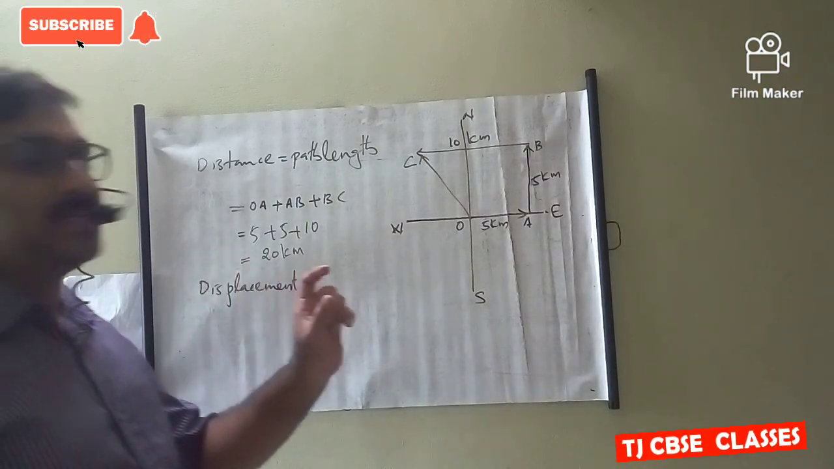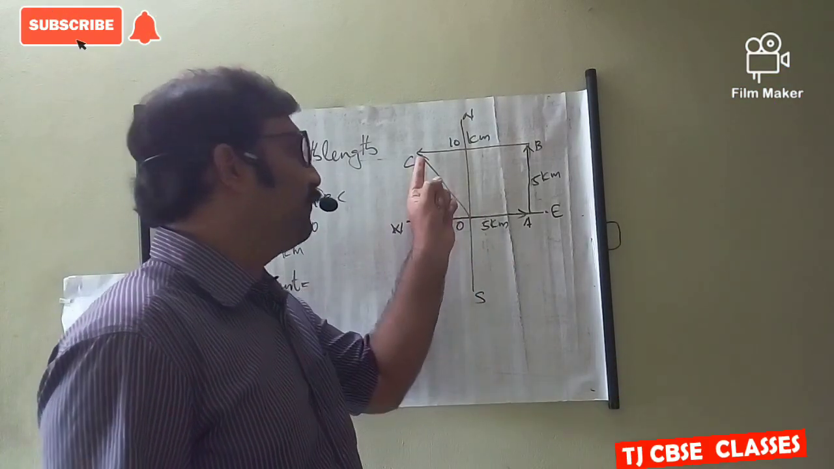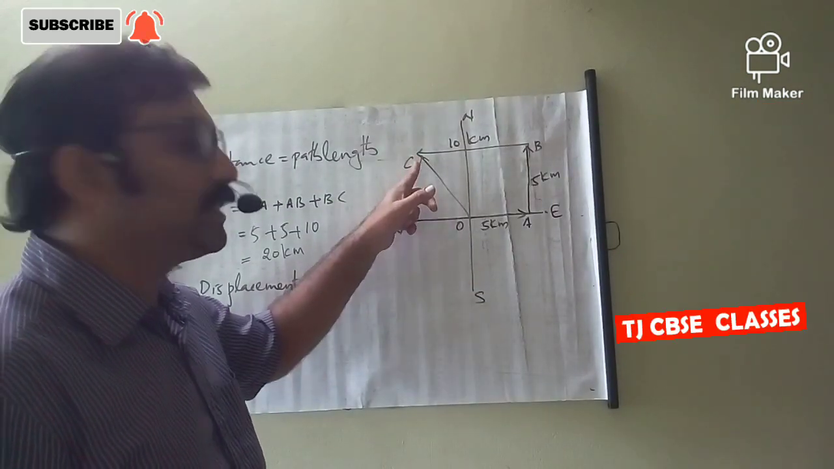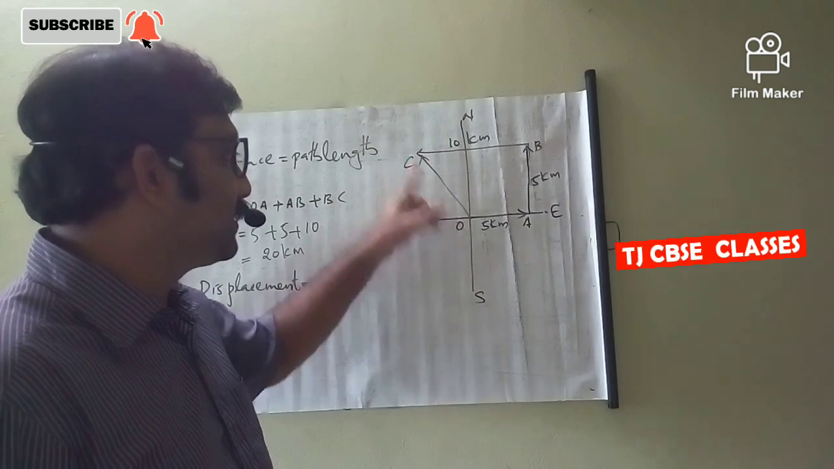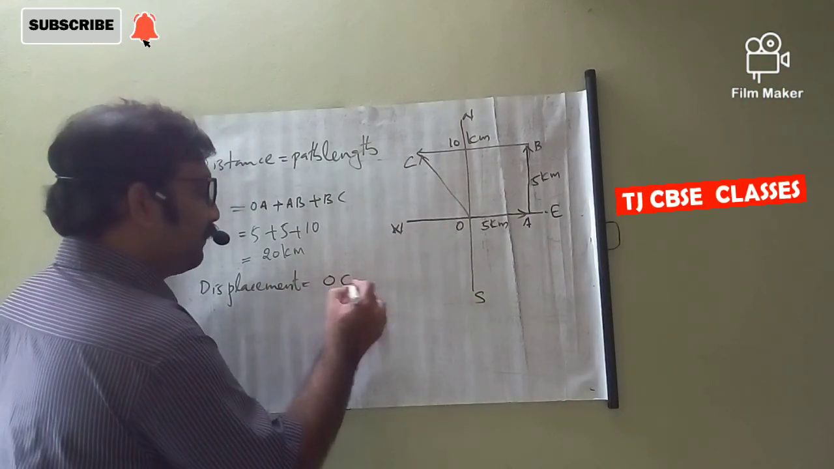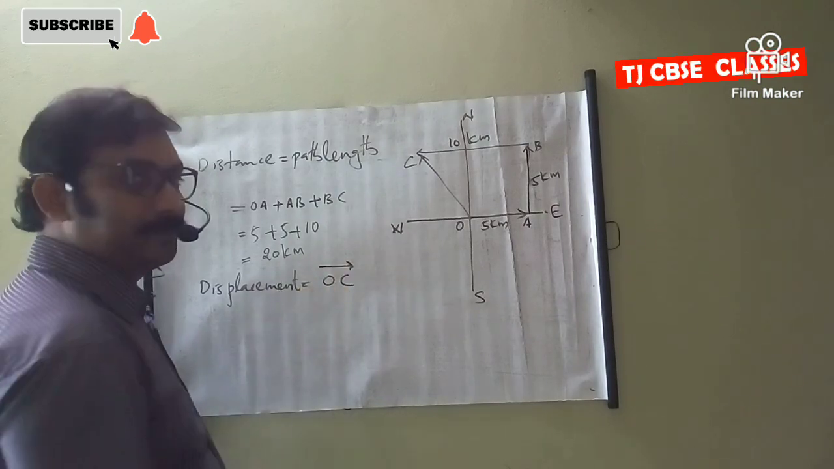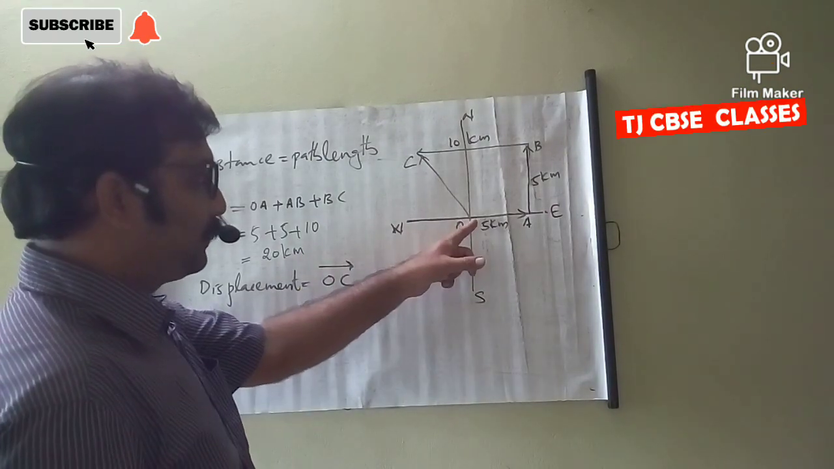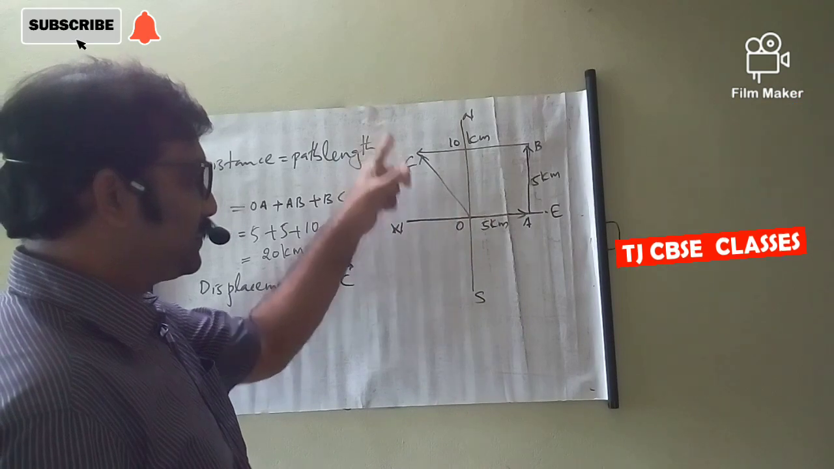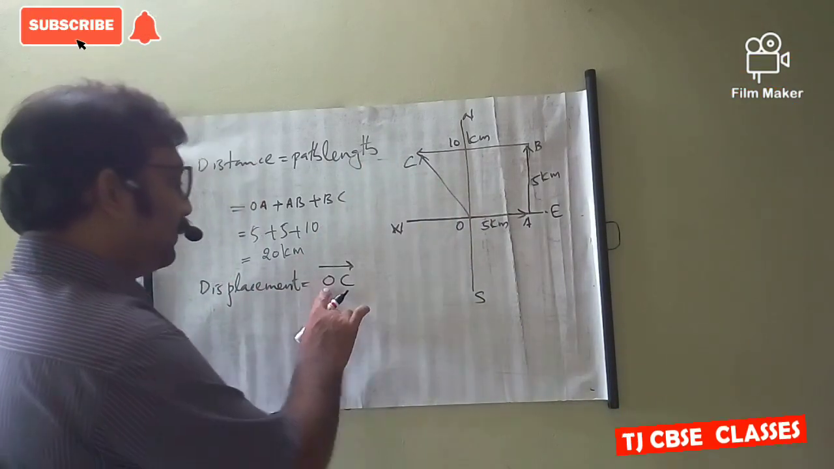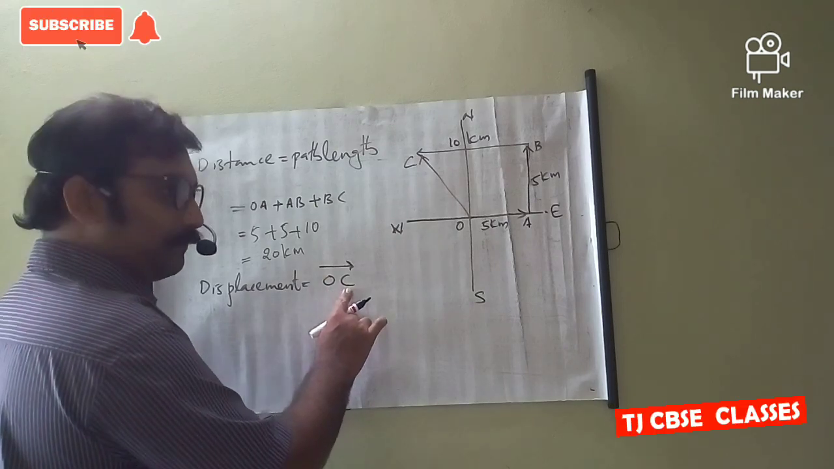Here we need to find out displacement. Displacement is the shortest distance between the initial and the final position. Here the initial position is O and the final position is C. The shortest distance is OC. It is a vector quantity, and a vector quantity should be represented with an arrow mark. Here a specific direction is needed. So the displacement is a vector quantity. Here the length is OC.